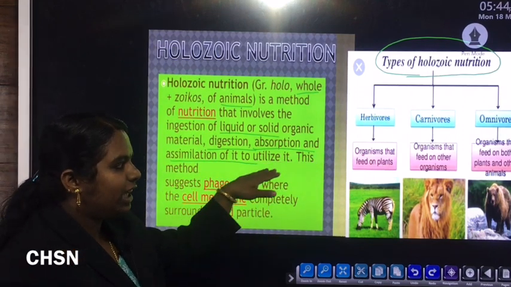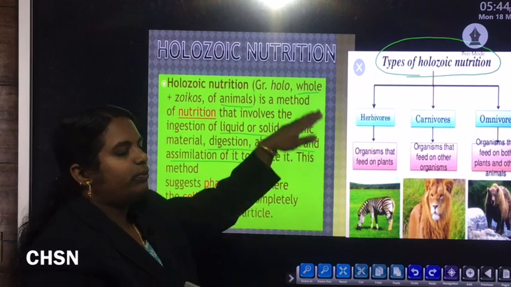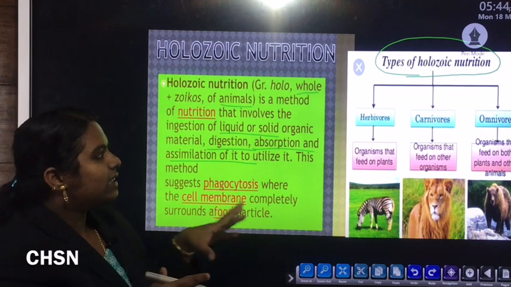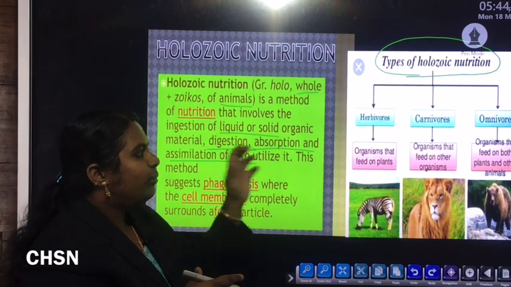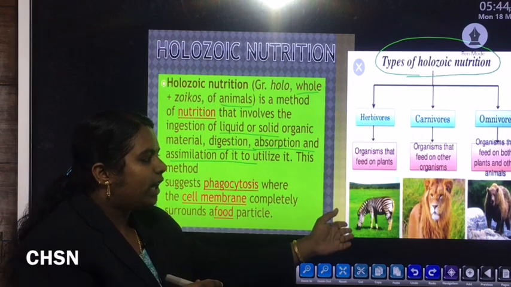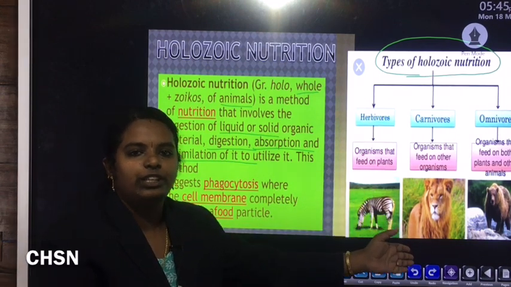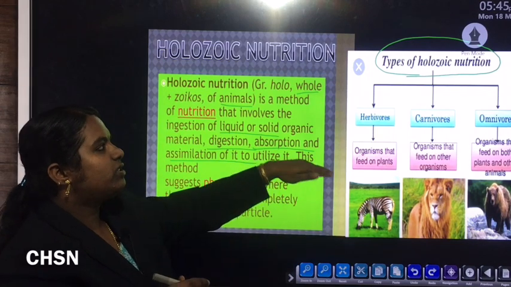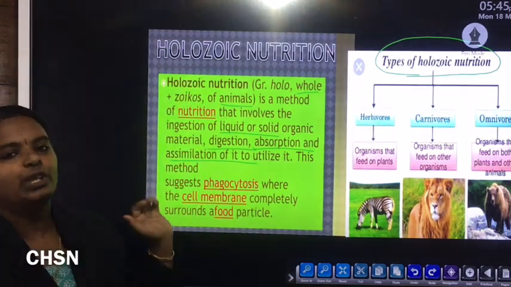Actually these three types come under different types of holozoic nutrition. Why? Because all these organisms, whether they feed on plants or on meat or flesh of other animals, come under the holozoic type of nutrition.